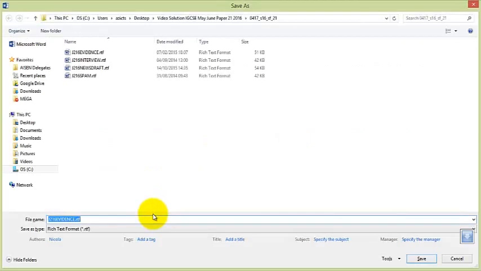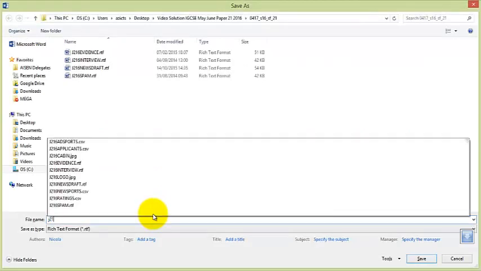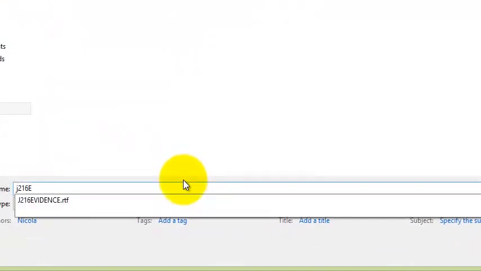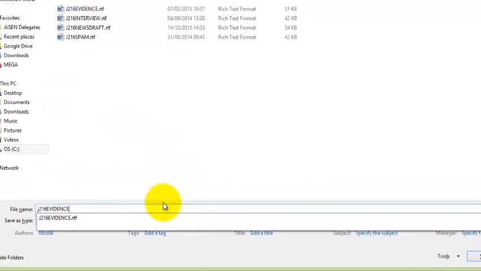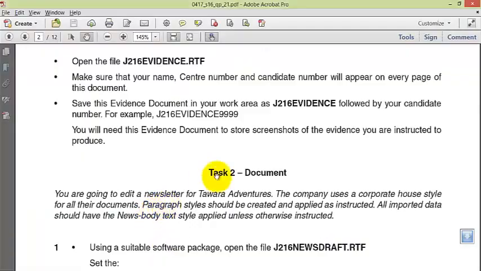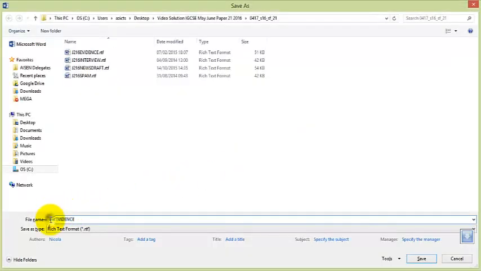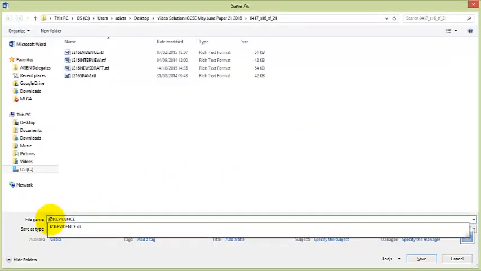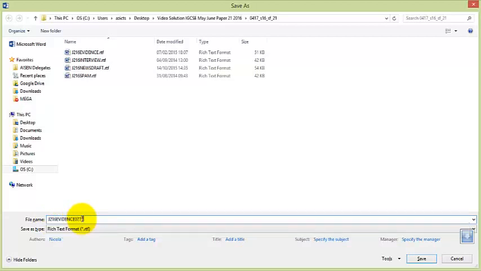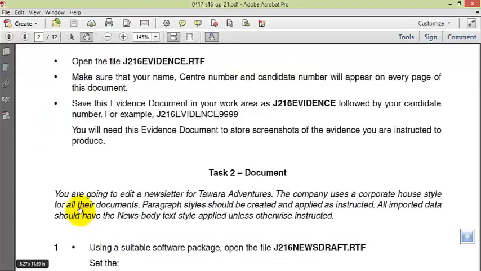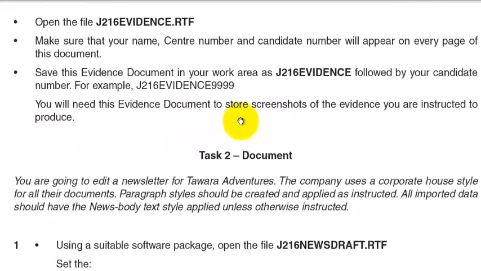J216 evidence, followed by candidate number, 0777. You will need this to store.